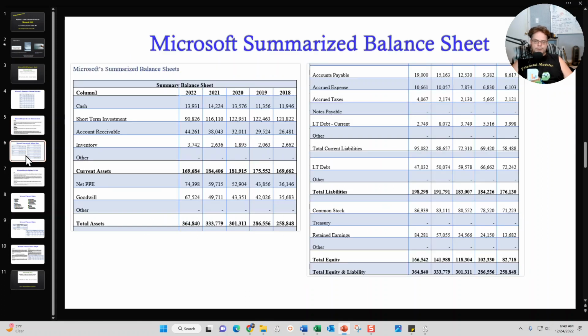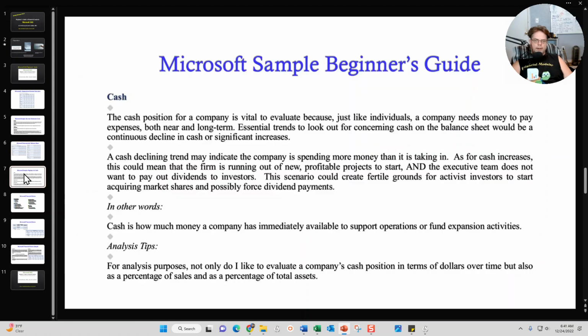Next, once that section is complete, I go into the Microsoft summarized balance sheet. So what I've done is I've summarized Microsoft's balance sheet for the last 5 years, and here are the results of that summary. So this is the summary that's actually included in the beginner's guide. And I also follow the same process. I'll identify important line items in the balance sheet. I'm not going to go through every single one of them, but I'll hit a lot of them. I'll tell you what that line item means. I'll give it to you in layman's terms, and then I'll give you some analysis tips as to what to look for in that specific line item.